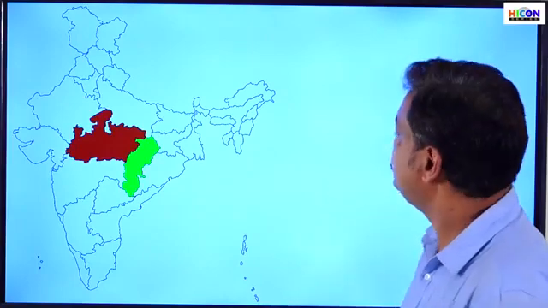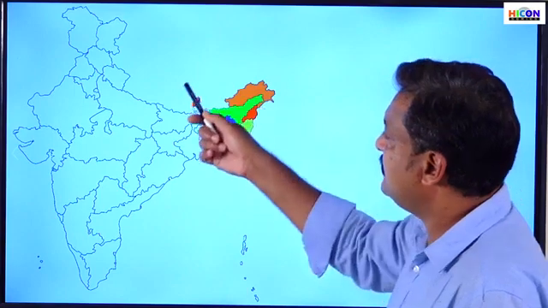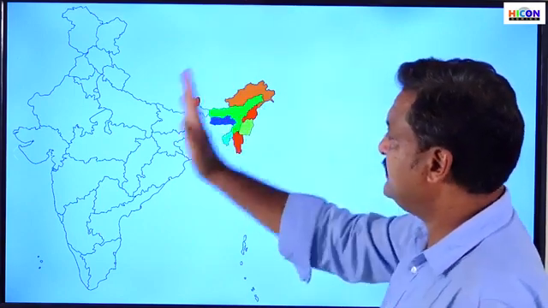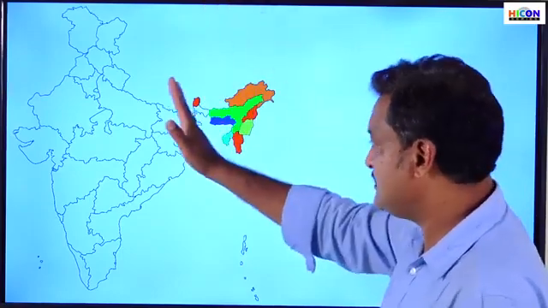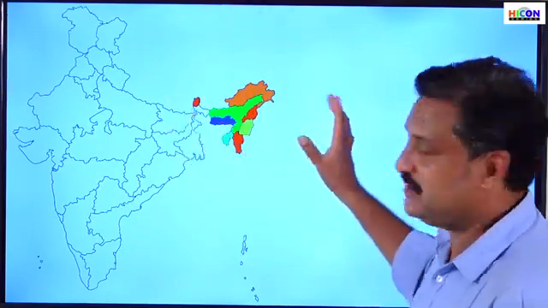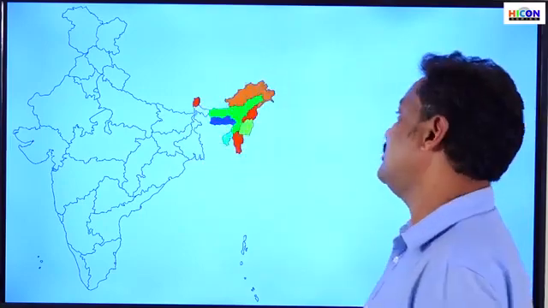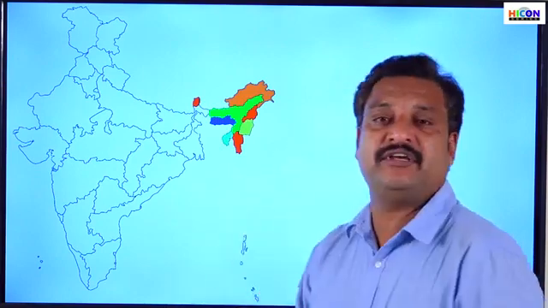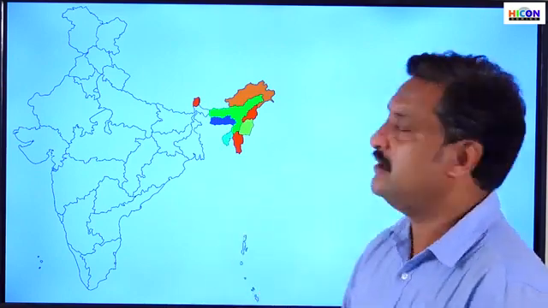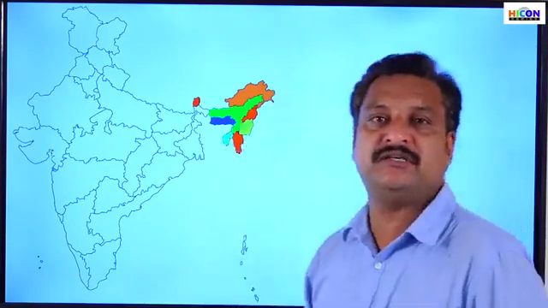The next one, see this part, this region is in the north and at the same time in the east, isn't it? It's in the northern part, at the same time it is in the eastern part. So this region is actually known as the northeastern part of India. What is this region called? The northeastern part of India. So the states that lie in this region are also known as the northeastern states of India.